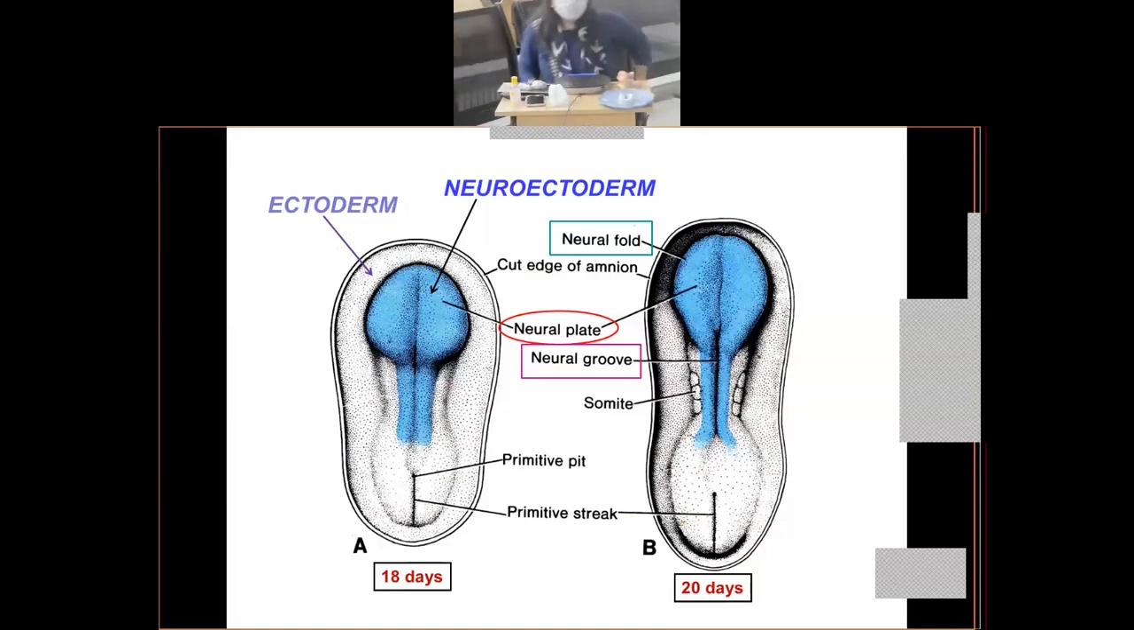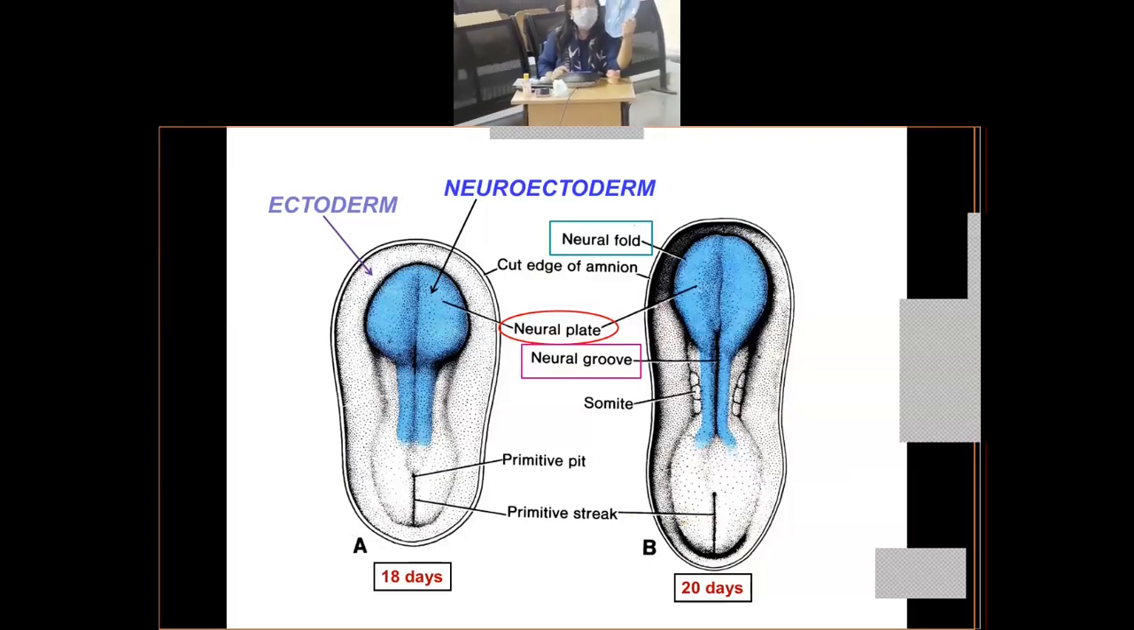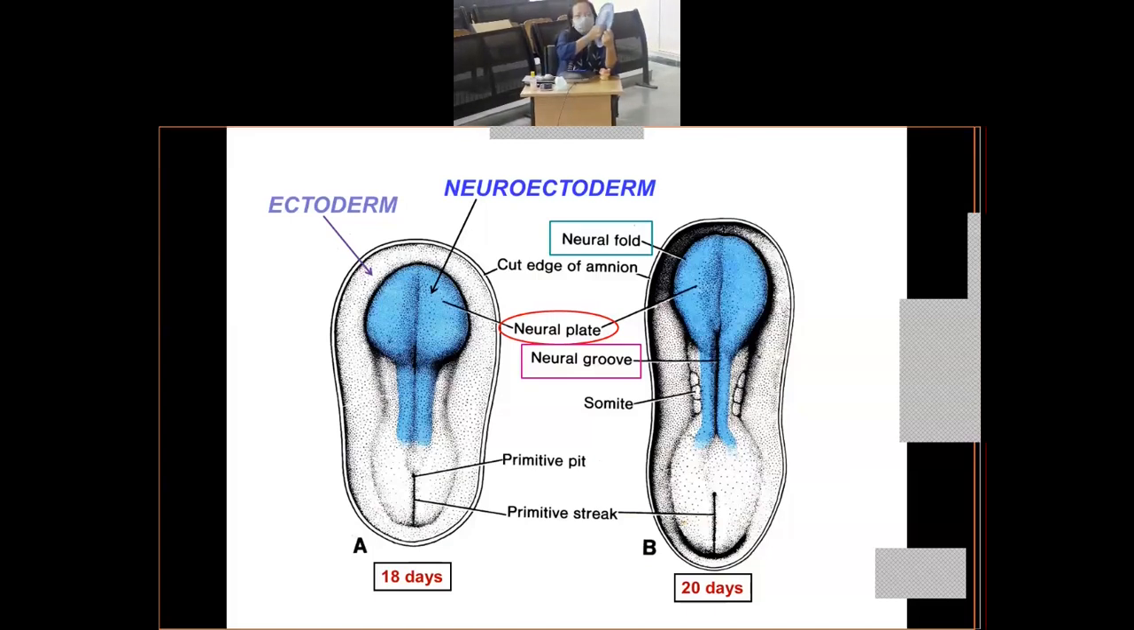Now let us go to 20 days of age, which this model indicates. This is the model for indicating slide B, right? When the embryo becomes 20 days old, somites also start developing on either side of the neural plate. At this stage, you have the right lateral edge and the left lateral edge of the neural plate. Initially the neural plate is flat, right?